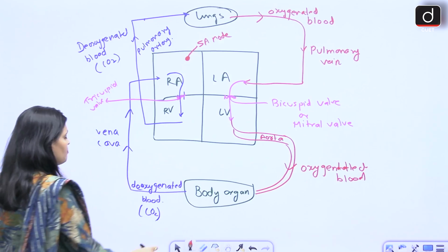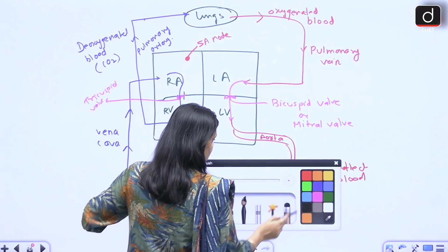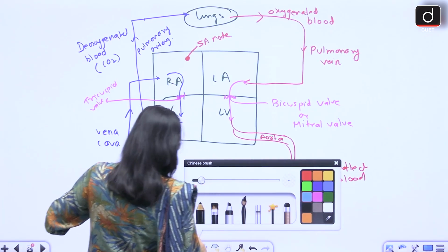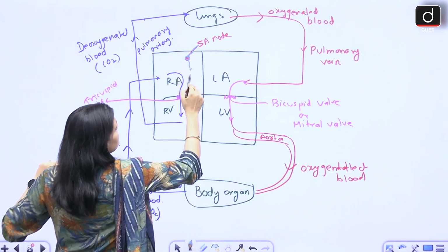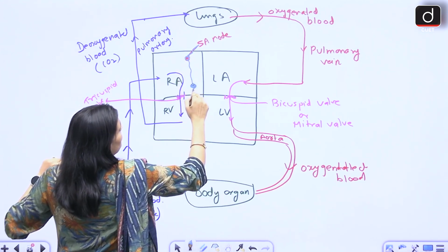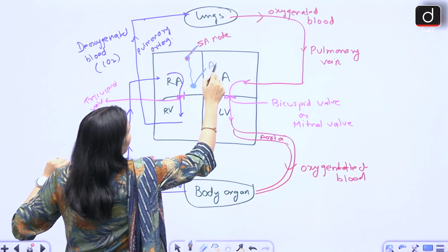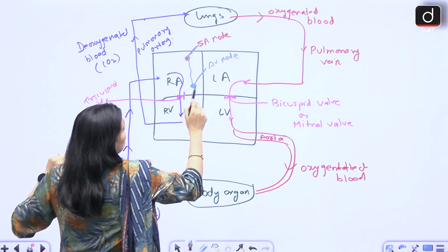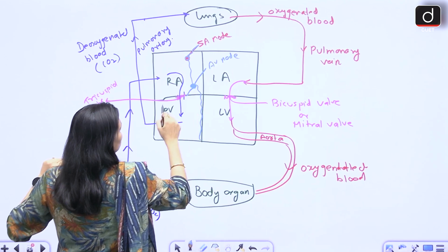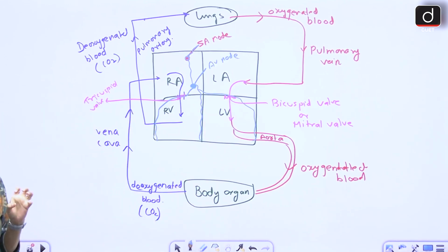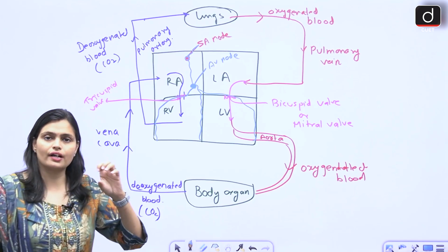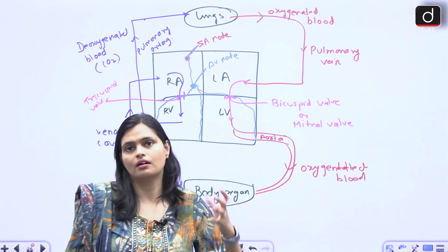कैसे होता है blood pumping? So now suppose this is our SA node, it receives a signal. Once it receives the signal, it passes this signal to the AV node. Okay? Now the AV node passes this signal to the wall of the ventricles, and as soon as the ventricles get the signal, they start contracting and pumping the blood.